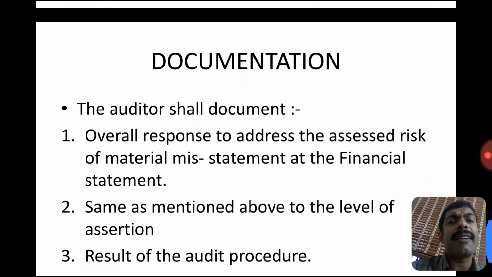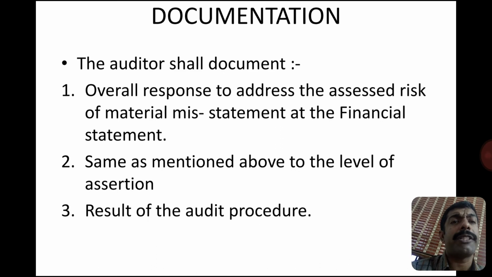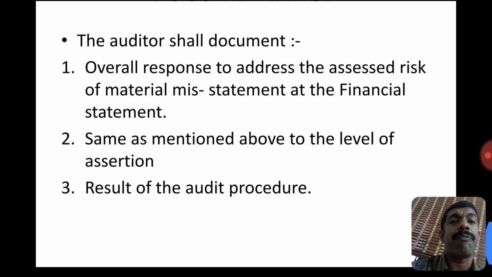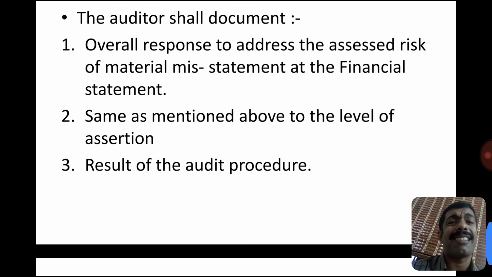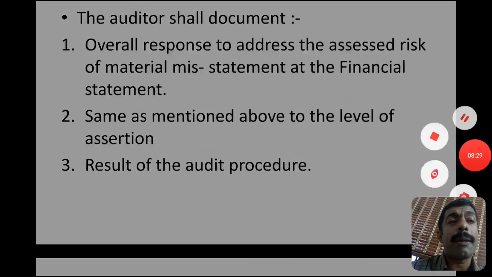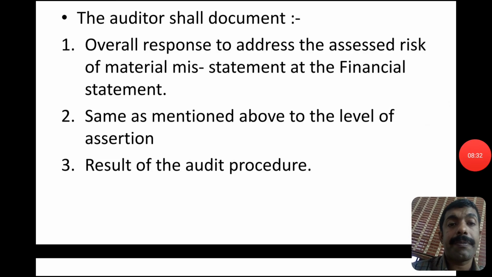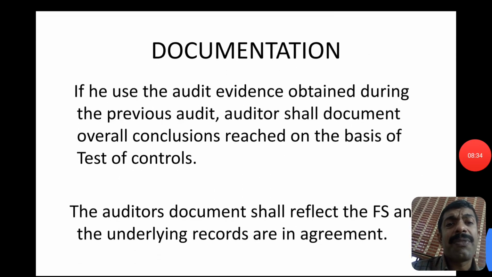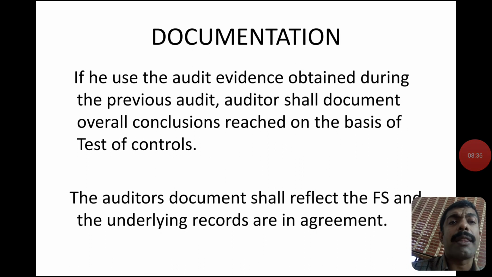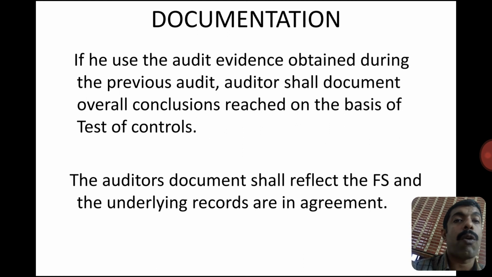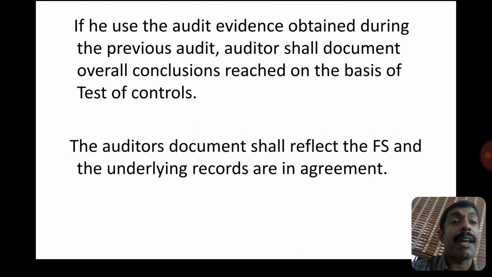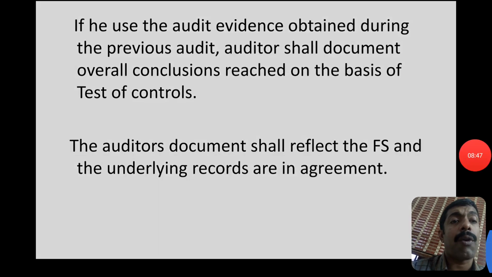The auditor shall document the overall response to address the assessed risk of material misstatement at the financial statement level, the overall response to address the assessed risk at the level of assertion, and the results of the audit procedures. Documentation. If you use audit evidence obtained during the previous audit, the auditor shall document the conclusions reached on the basis of test of controls. The audit documentation shall reflect that the financial statements and underlying records are in agreement.